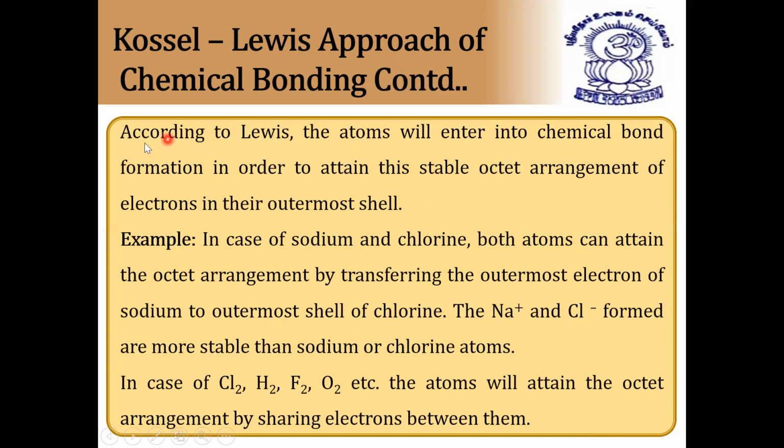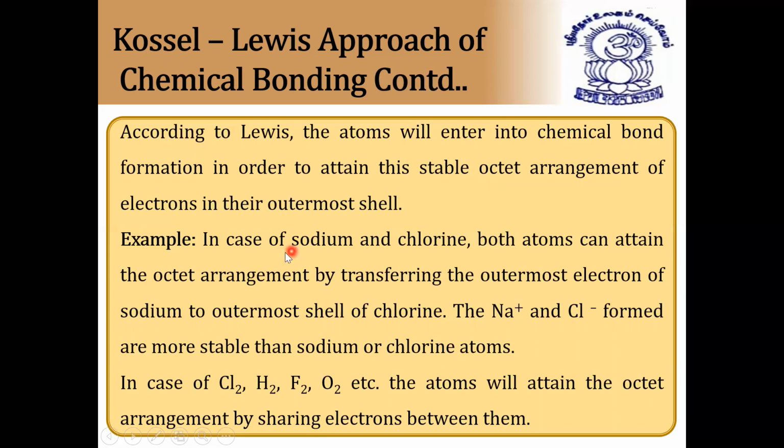According to Lewis, the atoms will enter into chemical bond formation in order to attain this stable octet arrangement, as I told you before. So why do atoms combine? They combine with the same atoms or with other atoms only to attain a stable octet arrangement of electrons in the outermost shell, which is very important. For example, in the case of sodium and chlorine, both atoms can attain the octet arrangement by transferring the outermost electron of sodium to the outermost shell of chlorine.